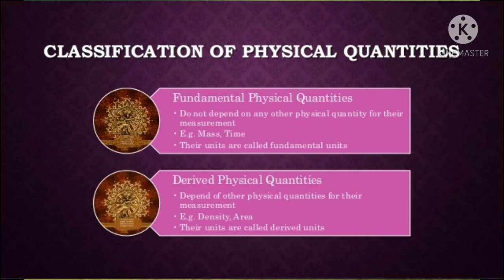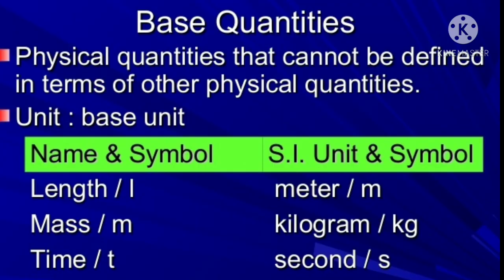Now we can see the classification of physical quantities. There are two types of physical quantities: fundamental or basic physical quantities and derived physical quantities. Now, what are base quantities?